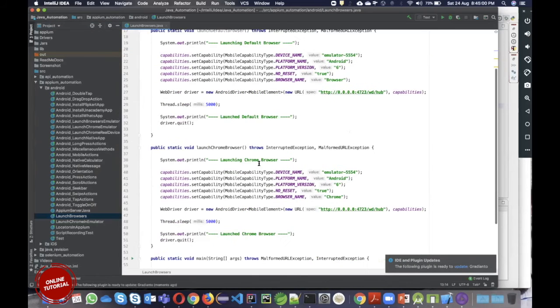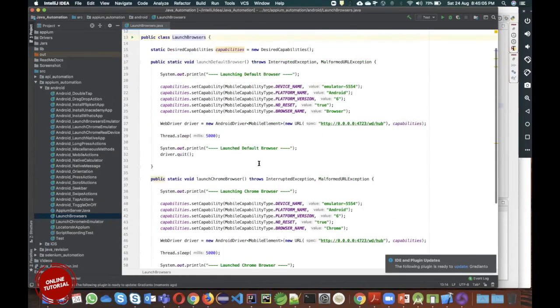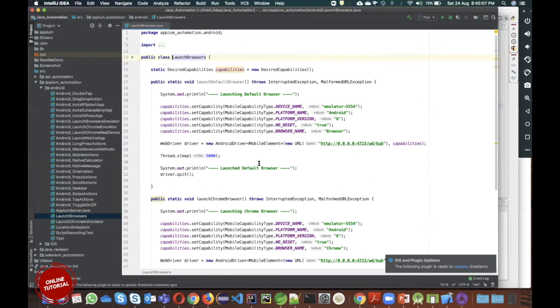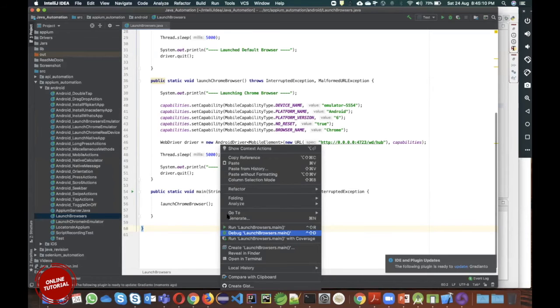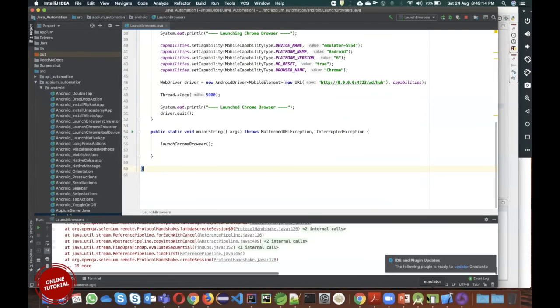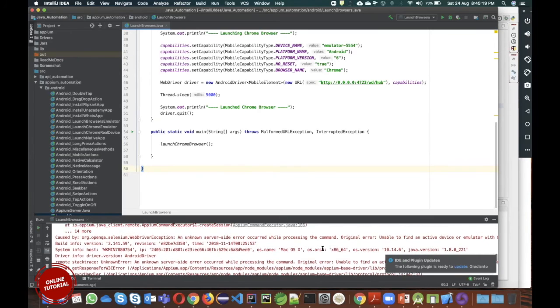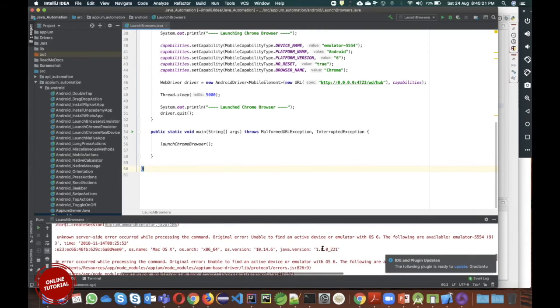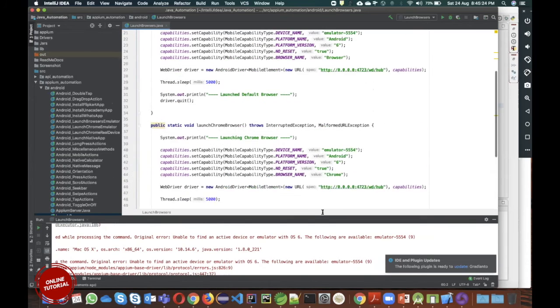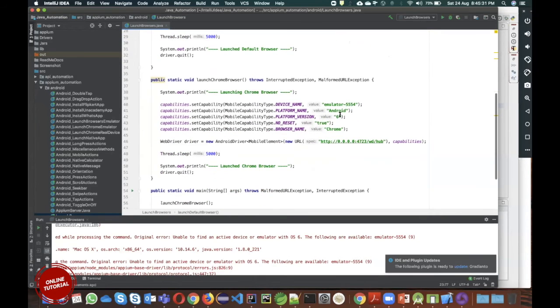If you want, you can launch browsers also. There is no issue. So what is it saying? It is having an issue: server side origin unable to find attached device or emulator with OS 6. Okay. I don't have any device running on Android 9. Oh, sorry, 6. So that's why I was getting the error.